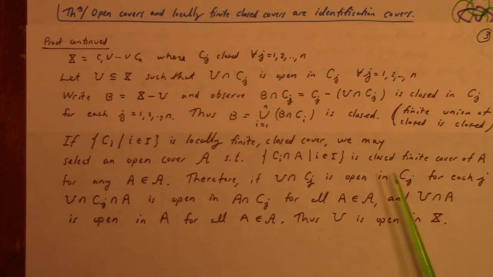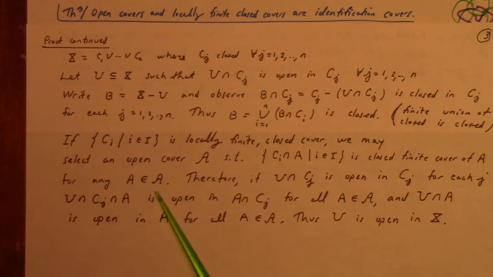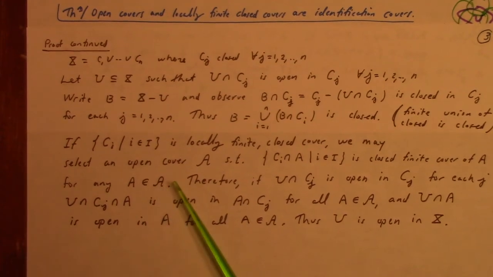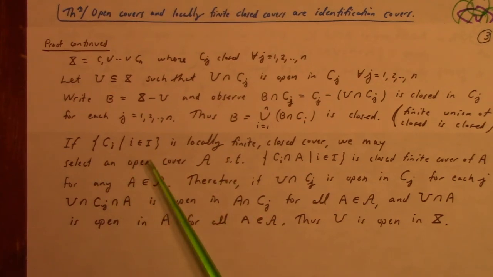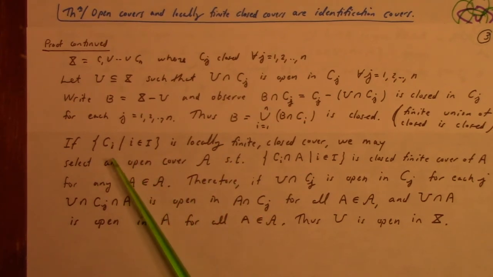Okay, fine. You can do that for any A in the open cover because you've constructed the open cover with the local finiteness of the closed cover in mind. The construction of this A is based on the local finiteness.